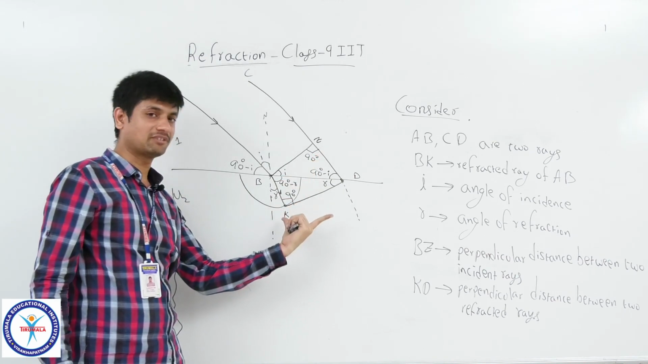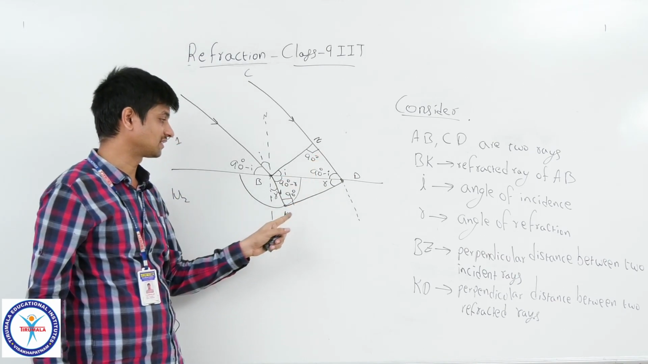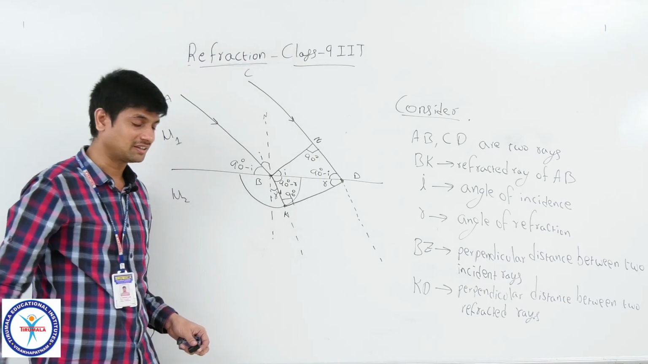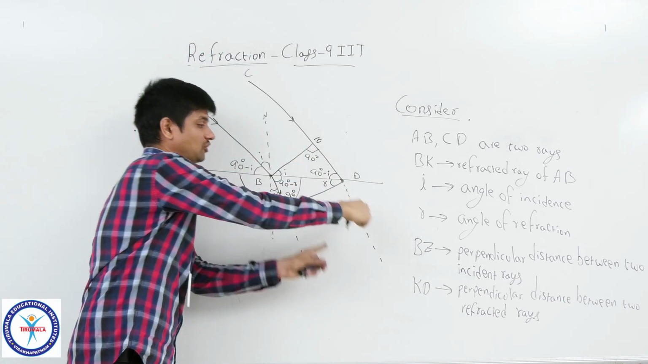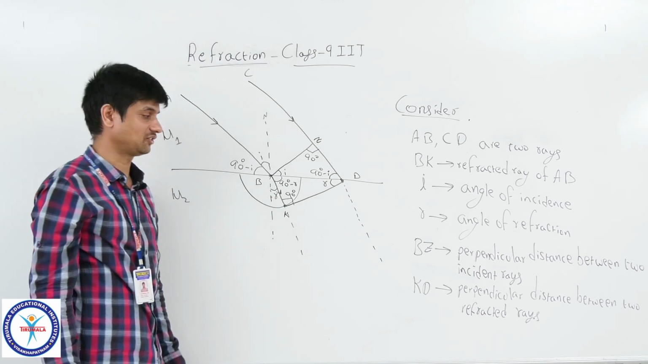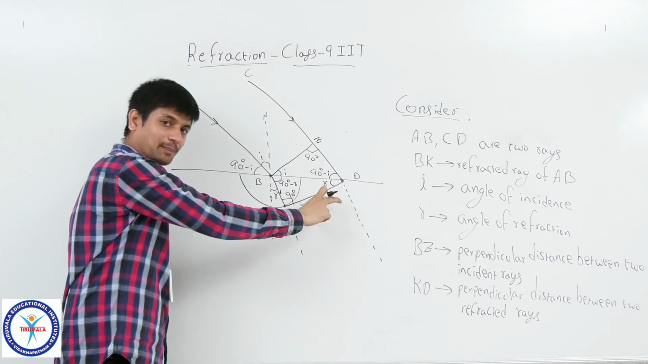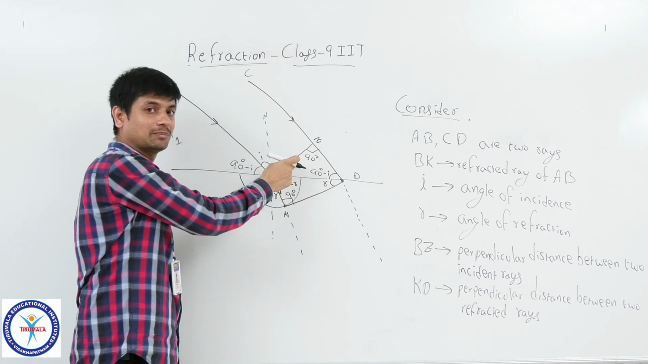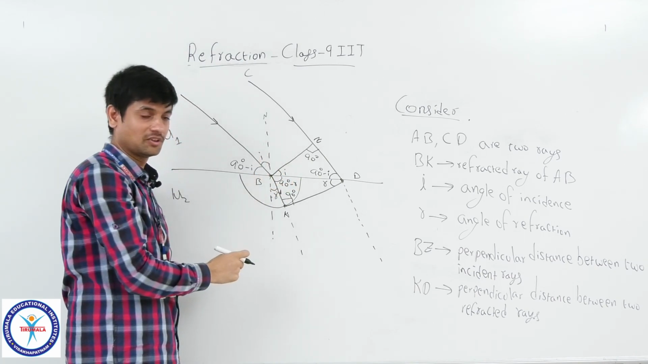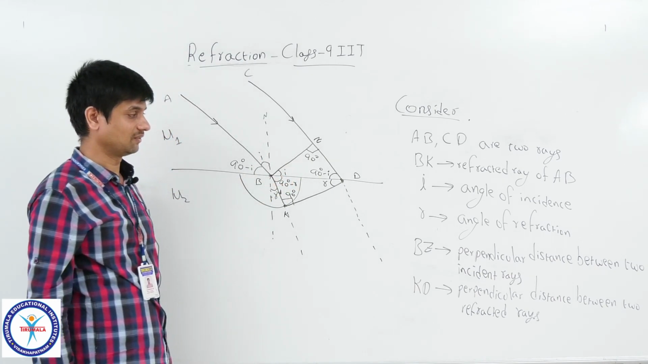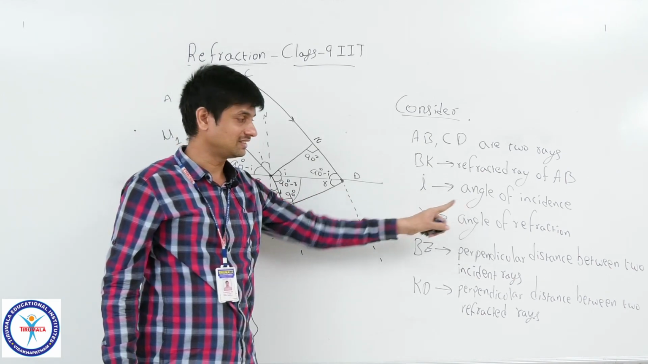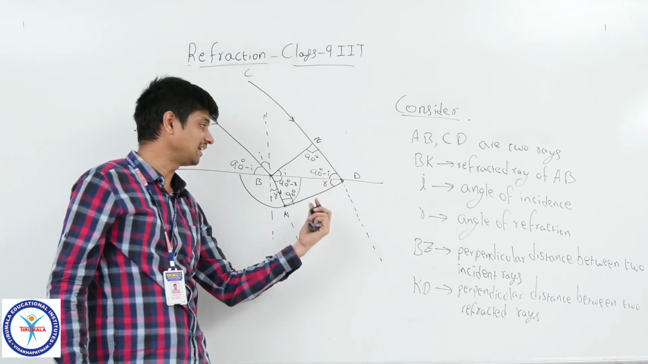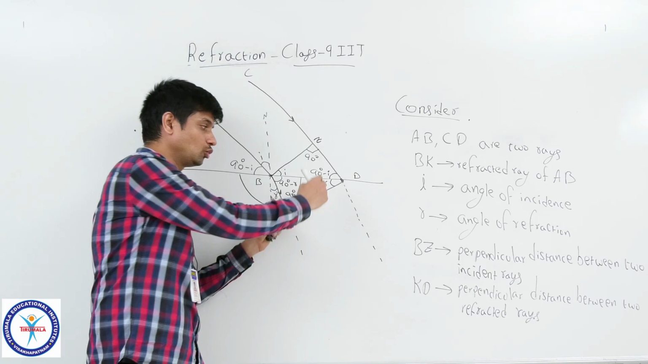Whenever it enters into the second medium, those two rays are still parallel, but they have deviated from their actual path. So here also they have some perpendicular distance. It might be equal to this one, it might not be equal, that means either greater or smaller. We will know this by using Snell's law. Very good. I is the angle of incidence, R is the angle of refraction. BZ, I said, is the perpendicular distance, and KD is the perpendicular distance between the two refracted rays.